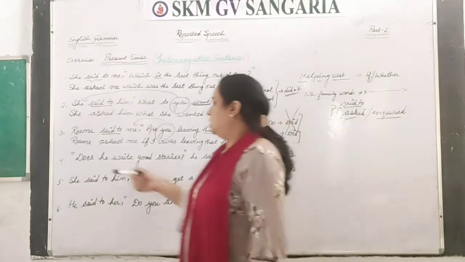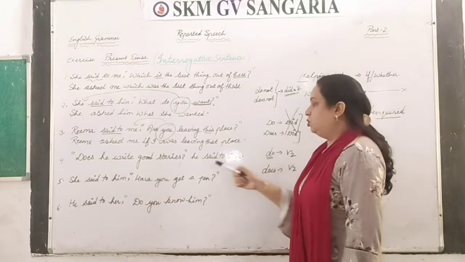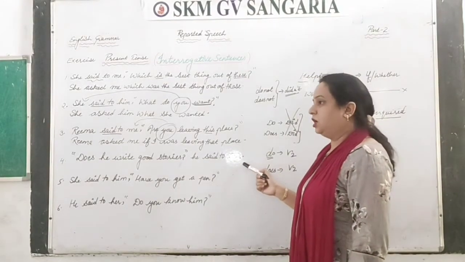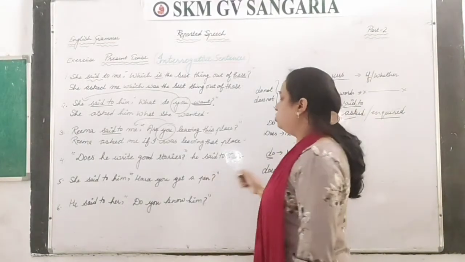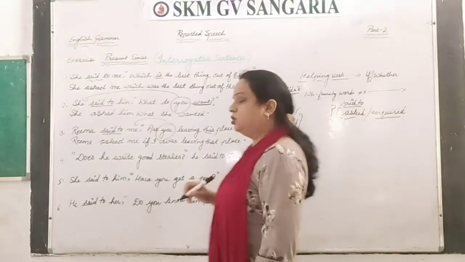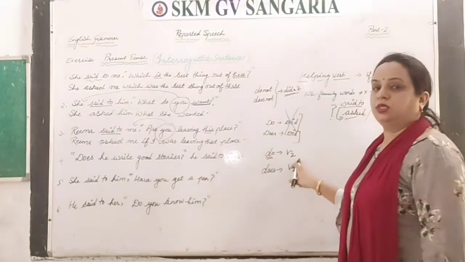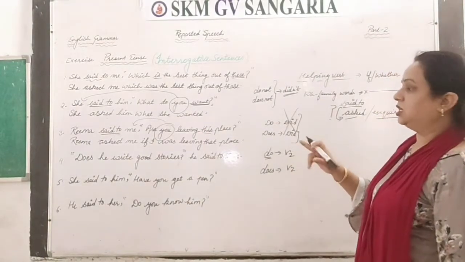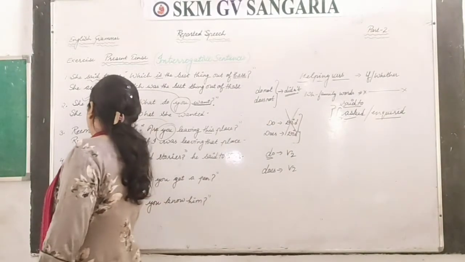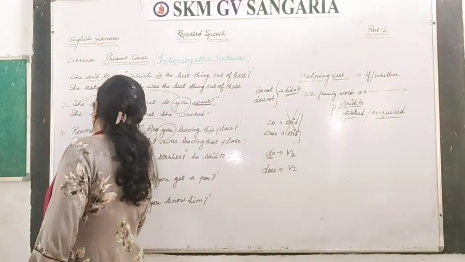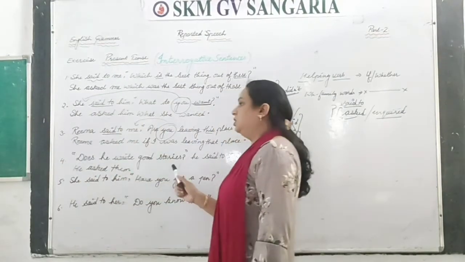So Rima asked me if I was leaving that place. The next one is, does he write good stories? He said to them. So he said to them, that is given in the end, and it may happen that this reported verb is in the end. So he said to them, does he write good stories? Now here it is does, so again you have to change that does into verb second. And one more thing, this is does, a helping verb, so you have to apply if here. So what is the answer? He asked them.